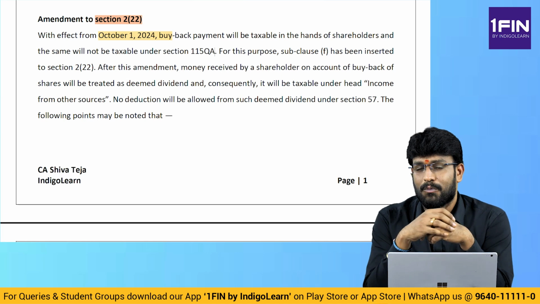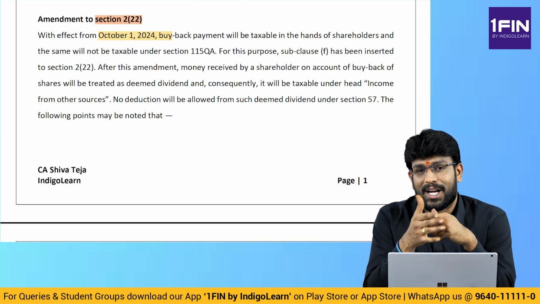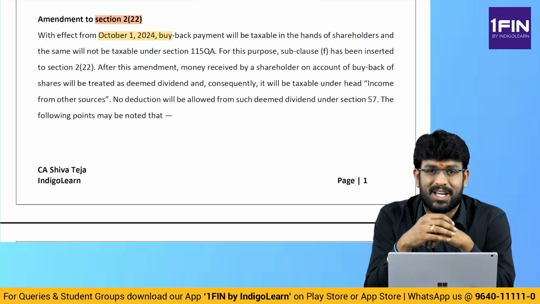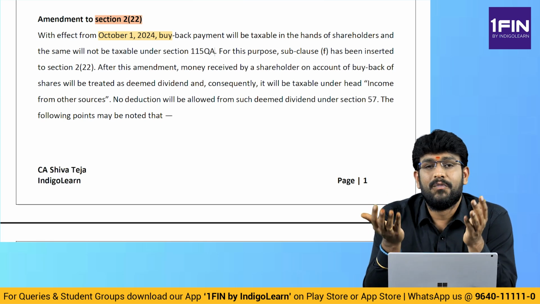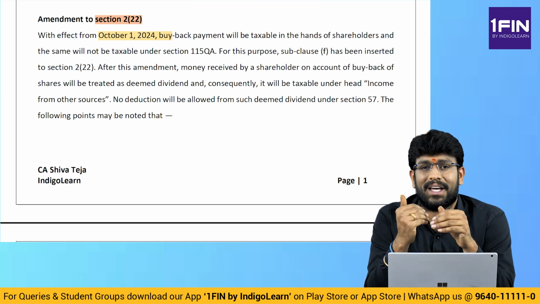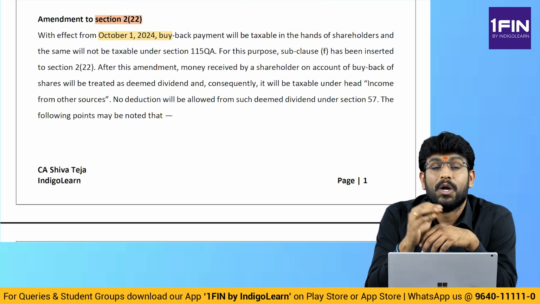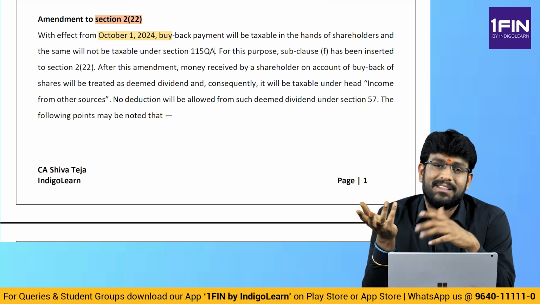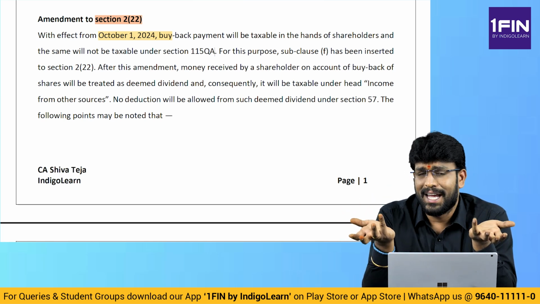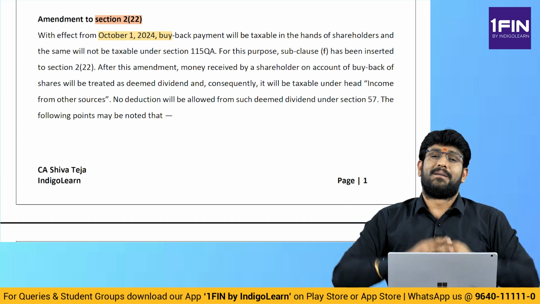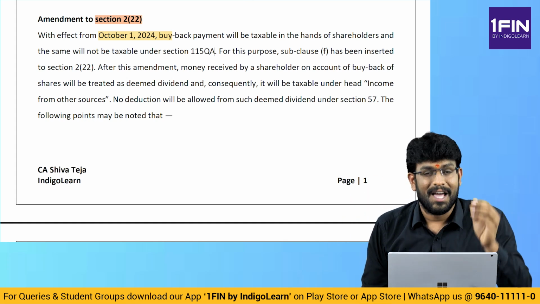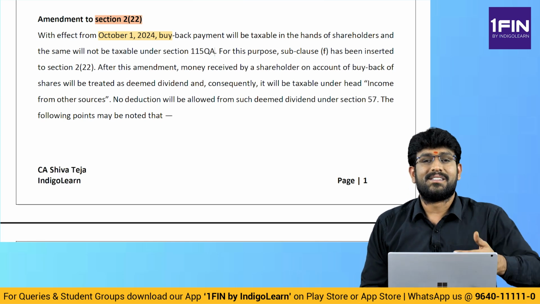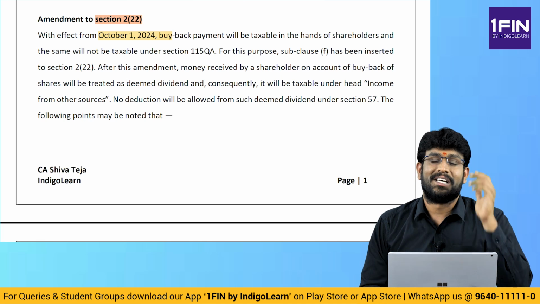You might get one doubt. Sir, what if 200 rupees is received on account of buyback, but at the time of purchase of shares, 50 rupees would have been paid at the time of purchase of shares? This entire 200 will be taxable in the hands of shareholder as deemed dividend under section 222F. And that 50 rupees what is paid at the time of purchase, that will become a capital loss. Either it could be short-term capital loss or it could be long-term capital loss. If it is long-term capital loss, we will set off only with long-term capital gain. And if it is short-term capital loss, we will set off with both short-term and long-term.